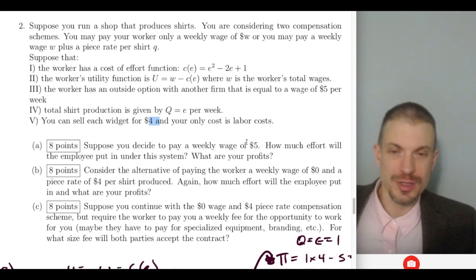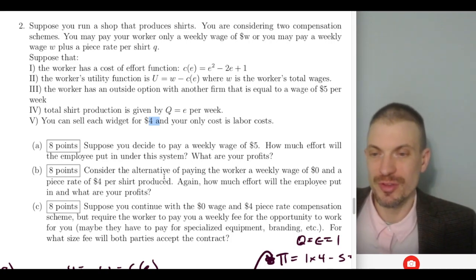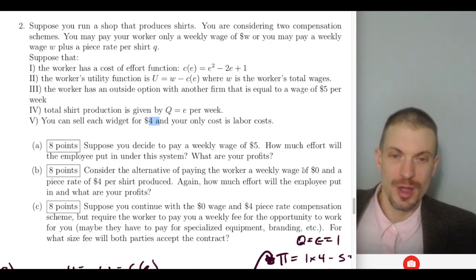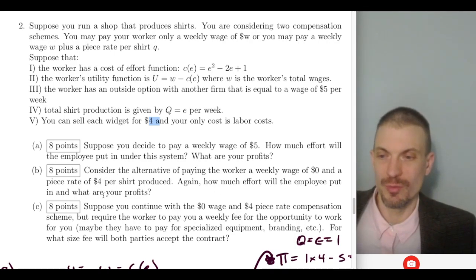Suppose you decide to pay a weekly wage of $5. How much effort would the employee put in under the system? What are going to be your profits? Consider the alternative of paying the worker a wage of 0 and a piece rate of $4 per shirt. Again, how much effort and what are the profits?